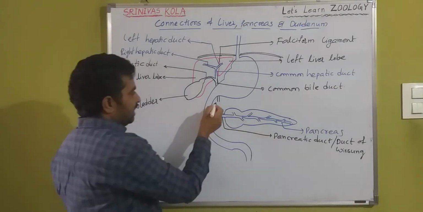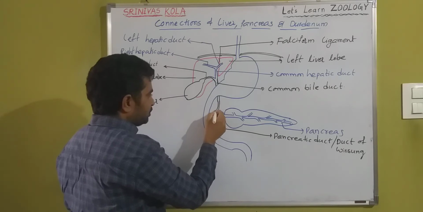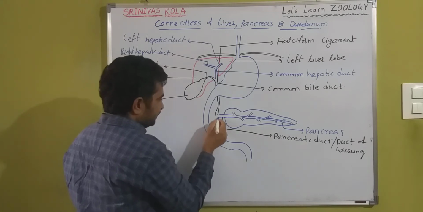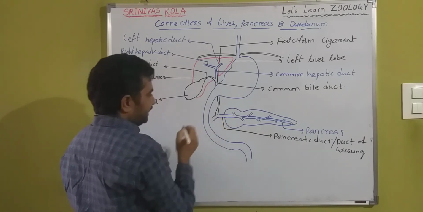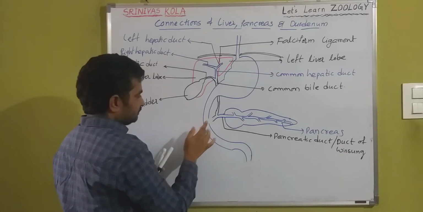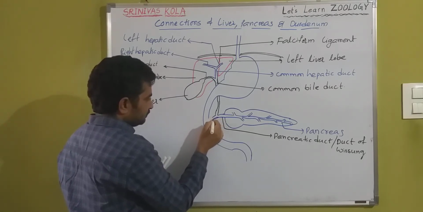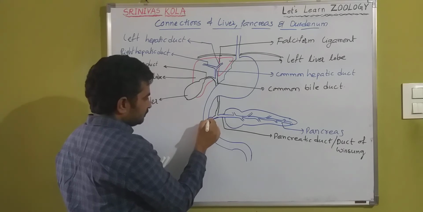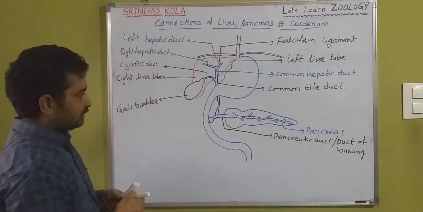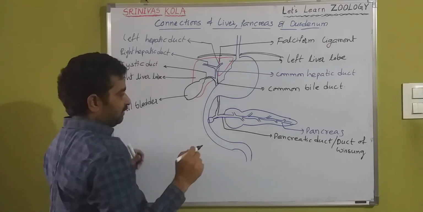Here the common bile duct fuses with the pancreatic duct. Okay na? Pancreatic duct. The pancreatic duct is otherwise known as the duct of Wirsung. Okay na? Duct of Wirsung.